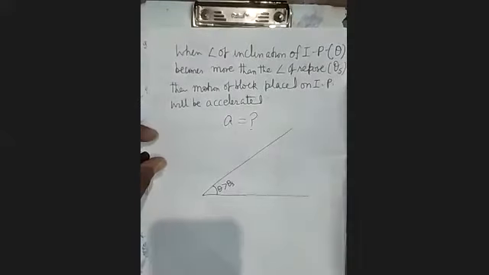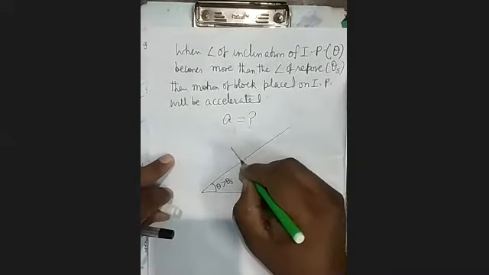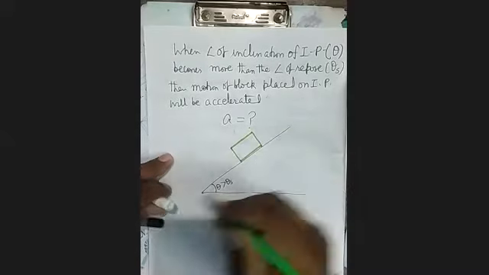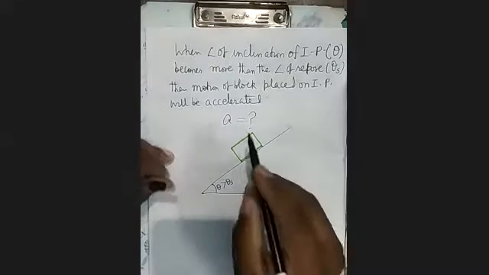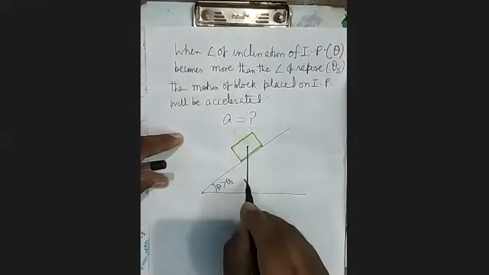Now you can see here, mg is acting vertically downward.